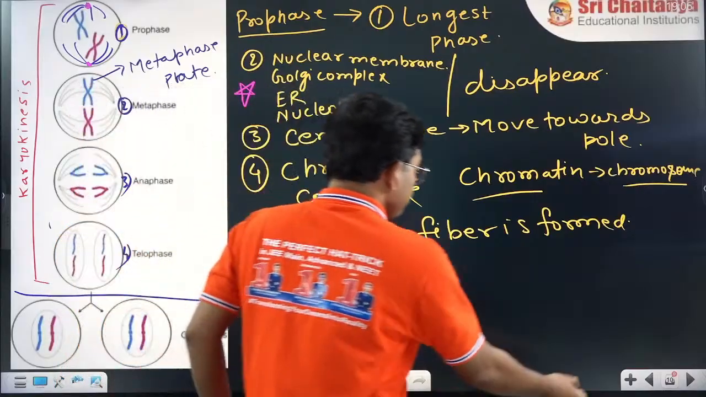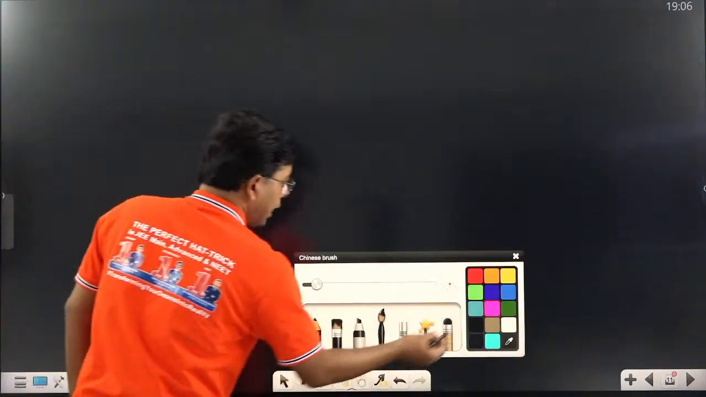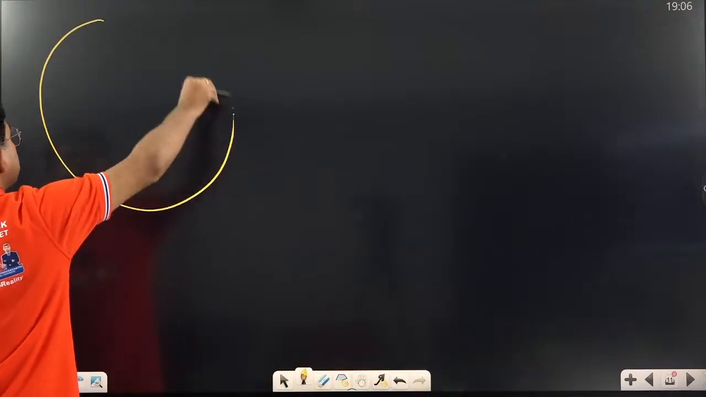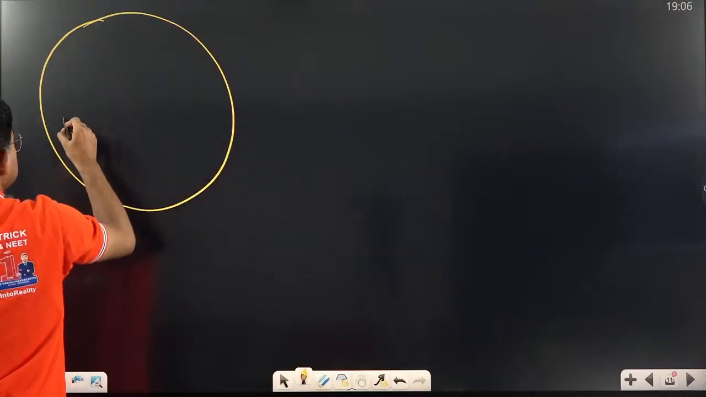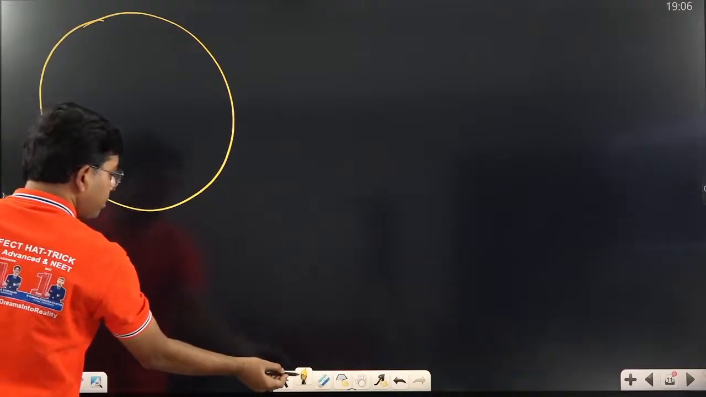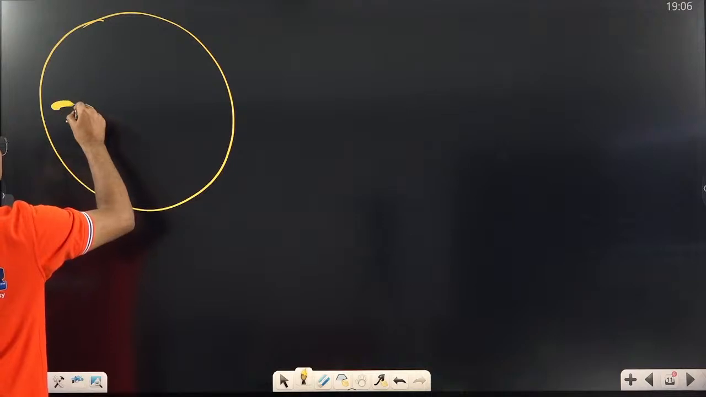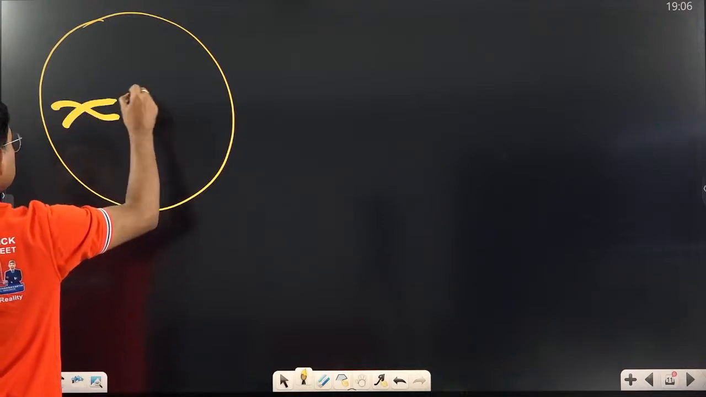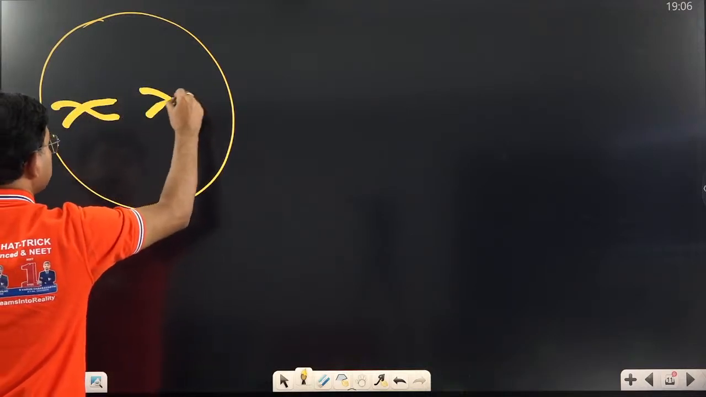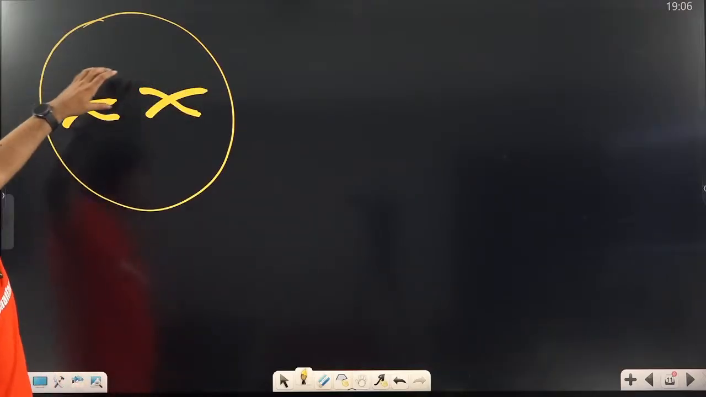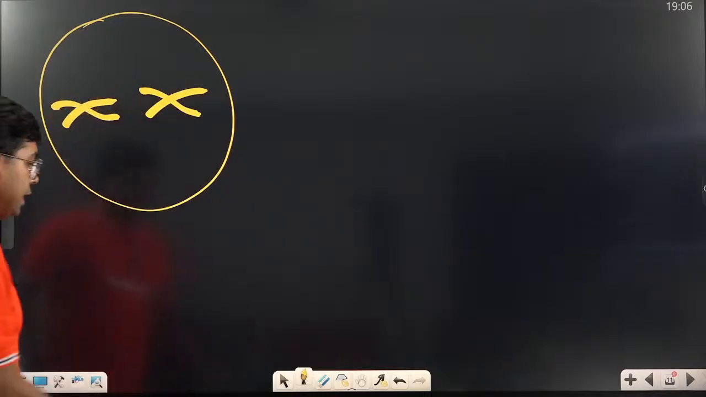So first, prophase, this happens. In prophase, what we have seen is that all the cell organelles have disappeared. Then comes the second phase, and that is called metaphase. Now, in metaphase, what will happen? In the metaphase, the chromosomes will get arranged onto the equatorial plate like this, right? It is called the metaphase plate.